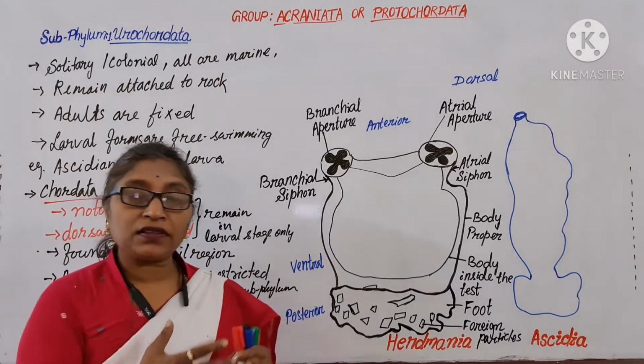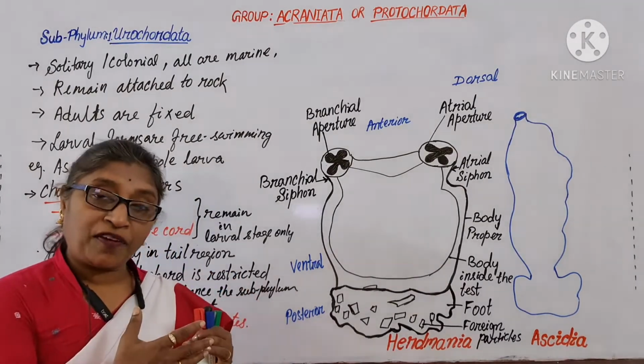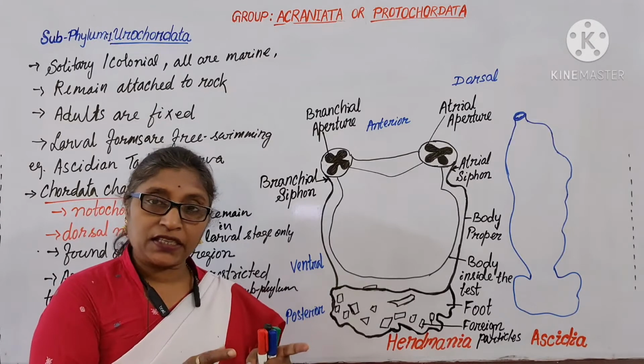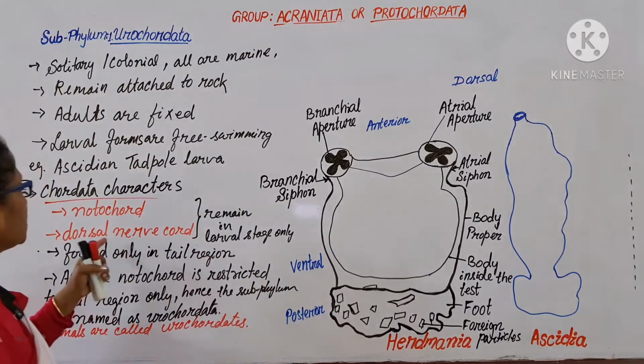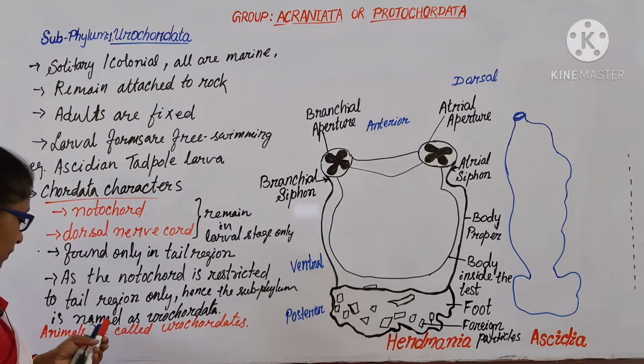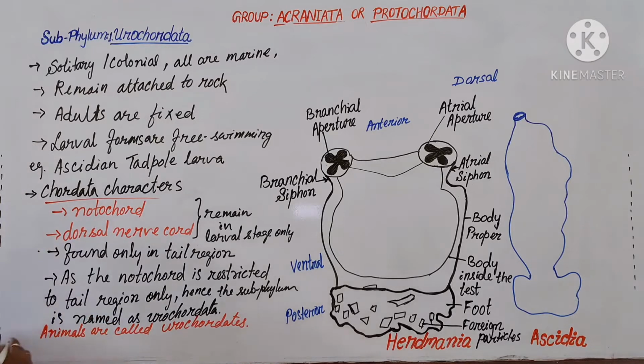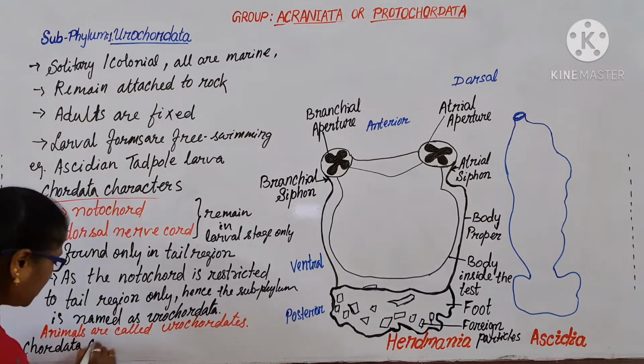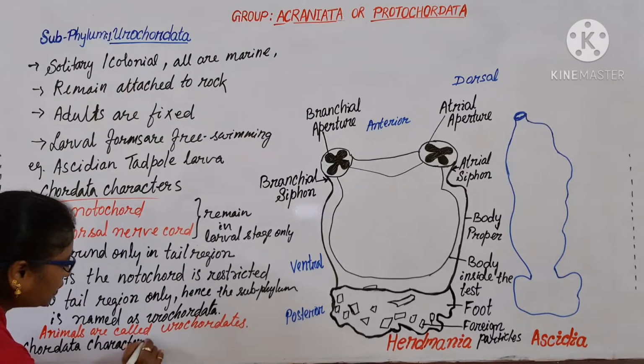When the larval form reaches the adult stage, the chordata characters disappear. What are the chordata characters?